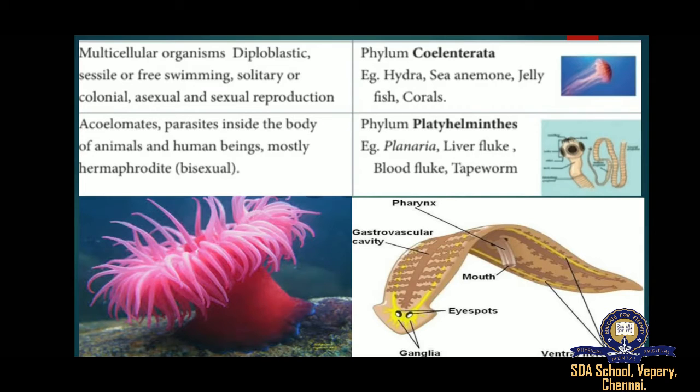Flatworms belong to this phylum. As the body does not have any cavity, they are flat. The body is also not segmented. Segmented means having repeated body parts. And they do not have specialized systems. Around 80% of the flatworms are parasitic in nature, while a few free-living flatworms are also present.